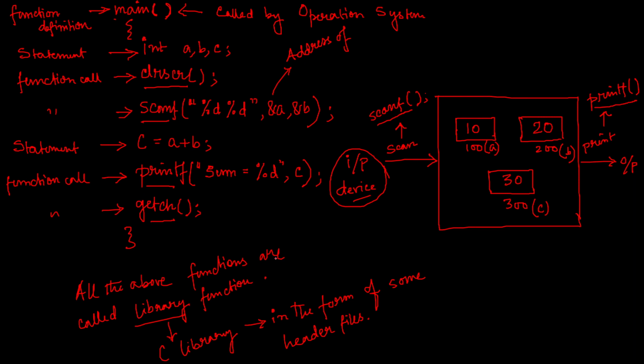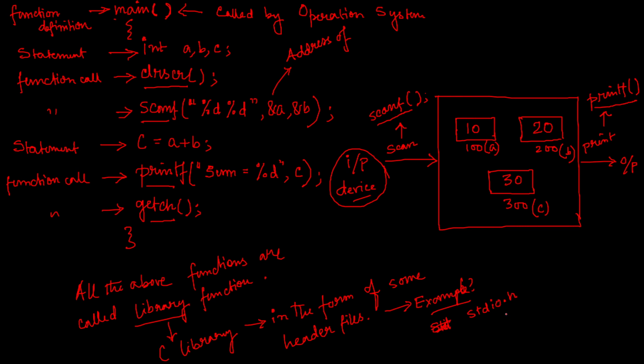For example, stdio.h. Dot h is the extension for a header file.